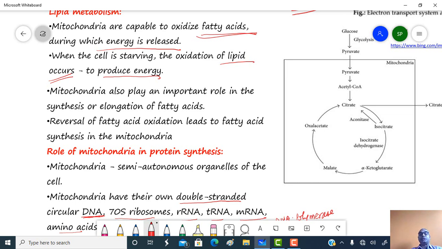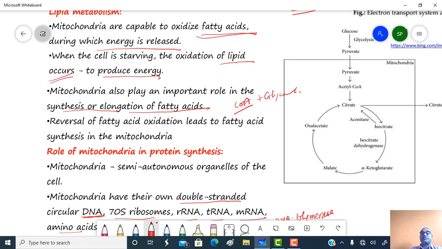Mitochondria play an important role in the synthesis or elongation of fatty acids. Acetyl coenzyme A plus glycerol plus NADPH2 is required for the synthesis of fats or triglycerides.